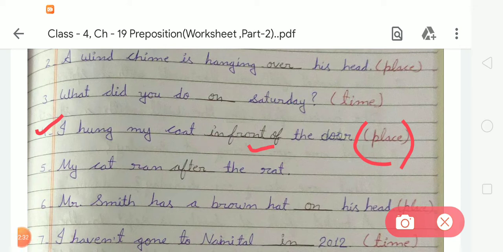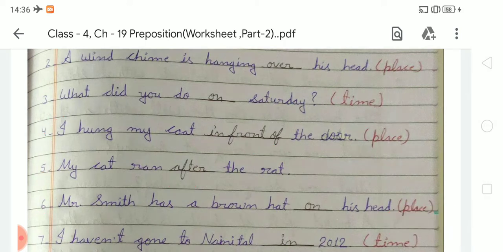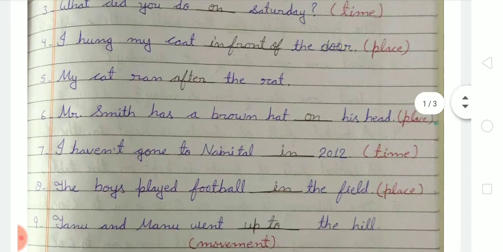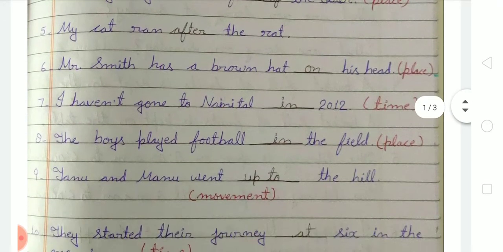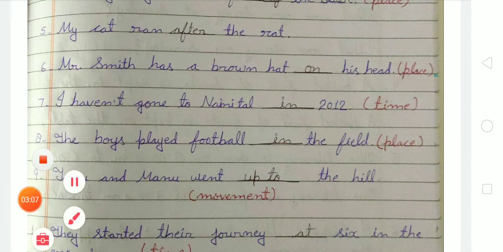Okay student. Now come to the next, number 5. My cat ran blank the rat. So we have to write, my cat ran after the rat. Here we have to use the correct preposition after, A-F-T-E-R, after. Okay student. Now number 6. Mr. Smith has a brown hat blank his head. So here the kind of preposition is place. So we have to write on.